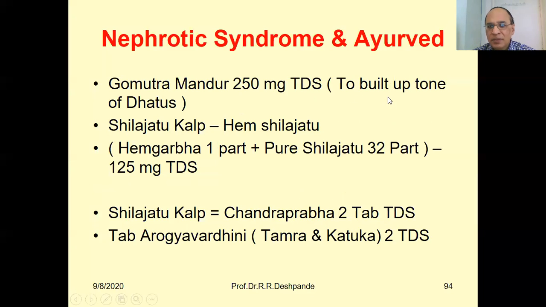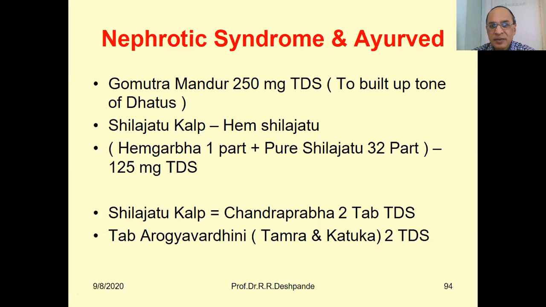It can build up the tone of the different dhatus. With Mandur, they become strong. Mansa, Meda, Asthi, Rakta, they all become good quality because of the Gomutra Mandur. Mandur is again an iron compound. Okay. Shilajatu is an important medicine in Ayurveda.